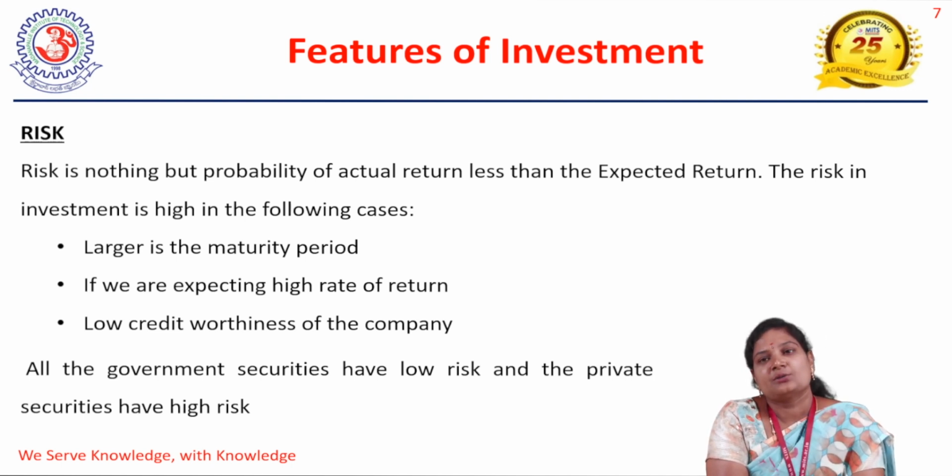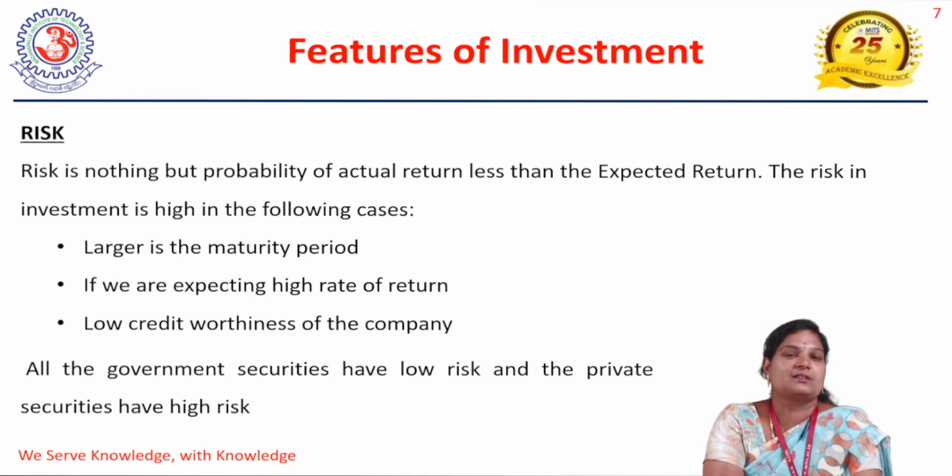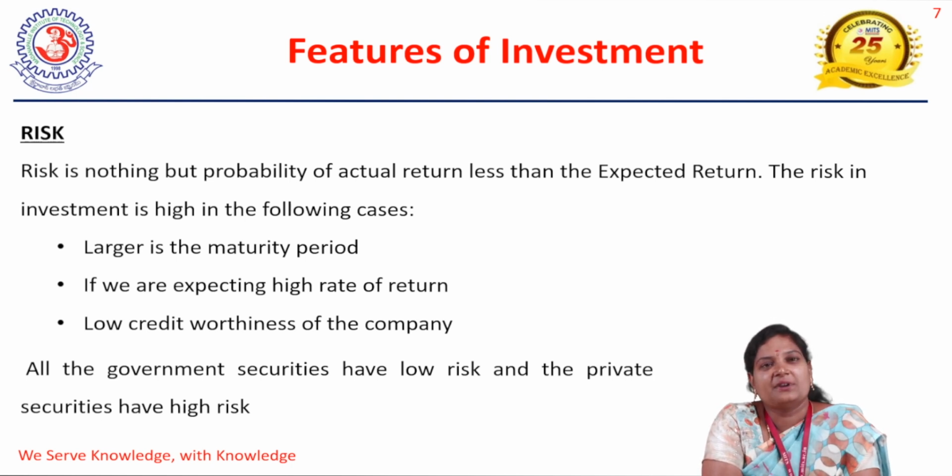So where there is no risk? Anyone can tell, everywhere there is a risk, right? If you just go on the road by bike or car, who knows who will meet with an accident? If we knew, we would keep silent and sit at home itself, right? So that's why everywhere there is a risk.